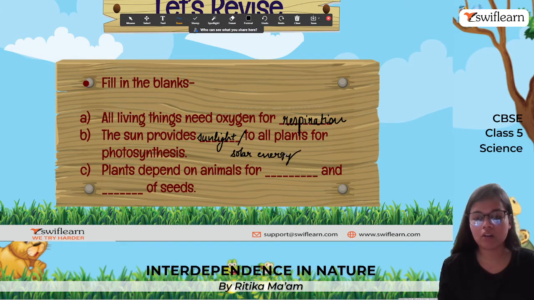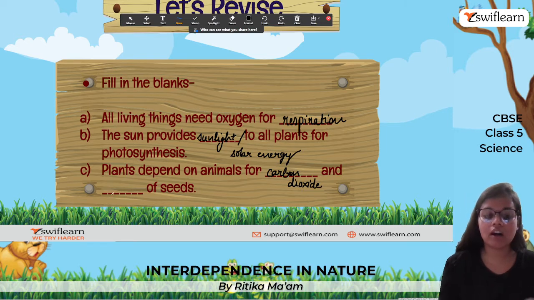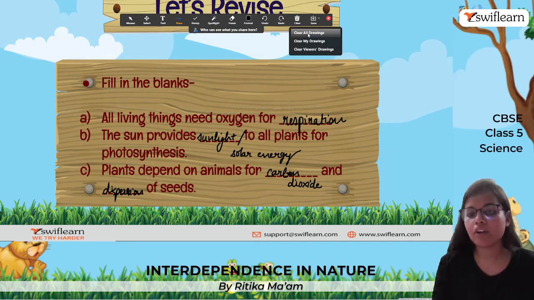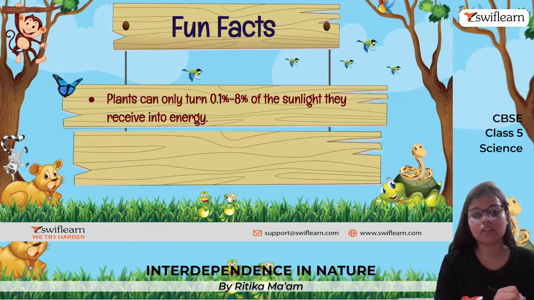Plants depend on animals for dash and dash of seeds. First of all, they depend for their carbon dioxide needs, and then they depend on animals for the dispersion of seeds. Dispersion is the carrying away of seeds from one place to another.